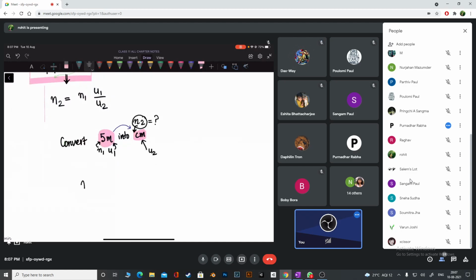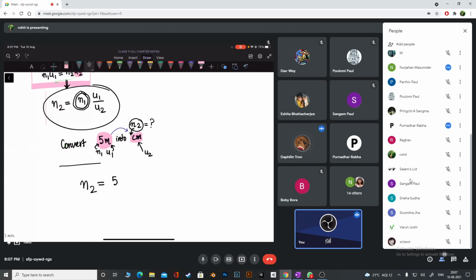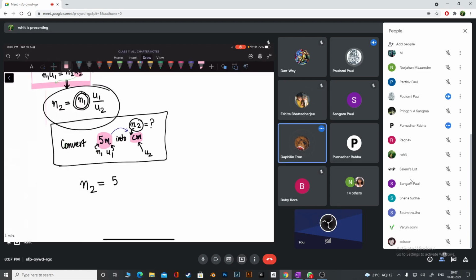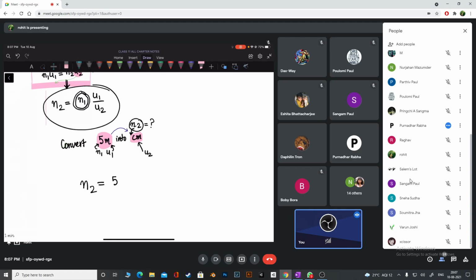N2 is equal to, I'm applying this right now. I must write the numerical value in the first system, and what is that, guys? 5. I'm solving for this problem right now. The numerical value in the first system is 5. Tell me what is the unit in the first system? Meters. So instead of meter, I can also write 1 meter.